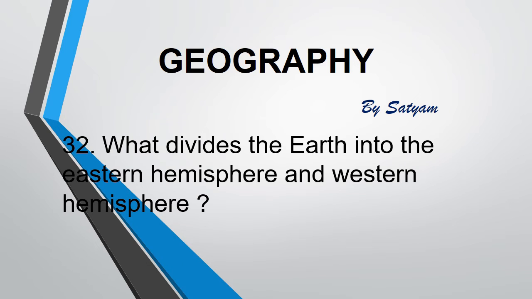The next question is, what divides the earth into the eastern hemisphere and western hemisphere? The answer is the prime meridian. Its value is 0-degree longitude, and from it we count 180 degrees eastward as well as 180 degrees westward. It is interesting to note that the 180 degree east and 180 degree west meridians are on the same line.